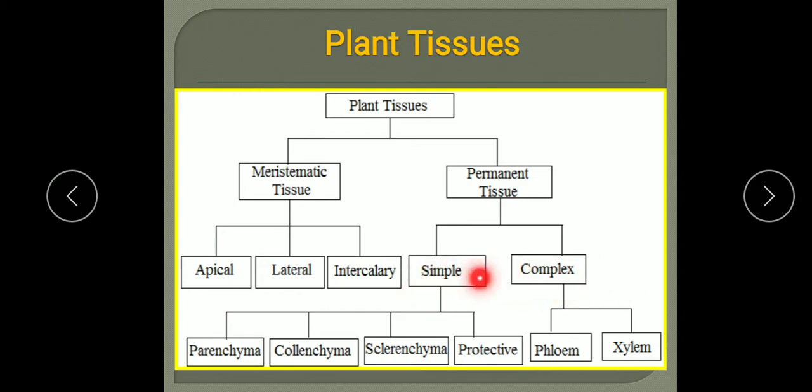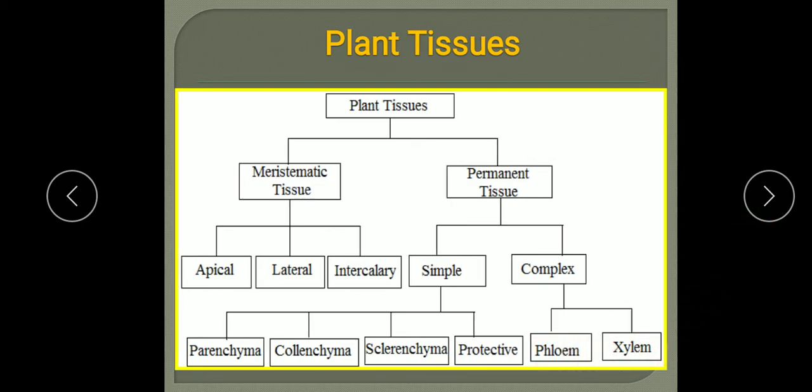Permanent tissues further, on the basis of composition, are of two types, simple permanent and complex permanent. Simple permanent tissue is made up of the same types of cells. Complex permanent tissue is made up of different cells, of different shapes, and the functions are also different. Simple tissues are divided into different types, parenchyma, collenchyma, sclerenchyma and protective tissue. And complex permanent tissue is of two types, that is phloem and xylem.